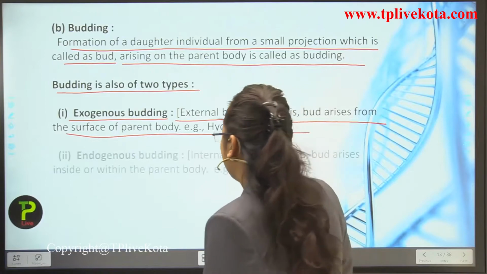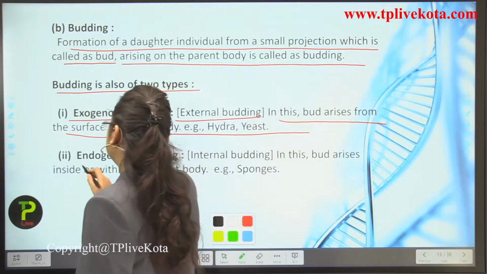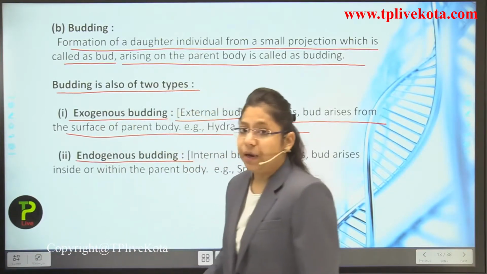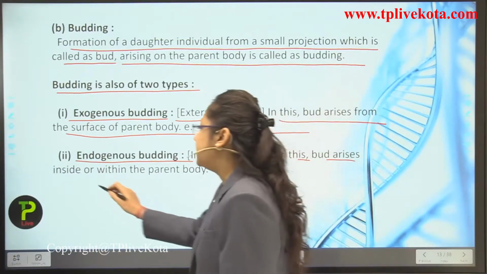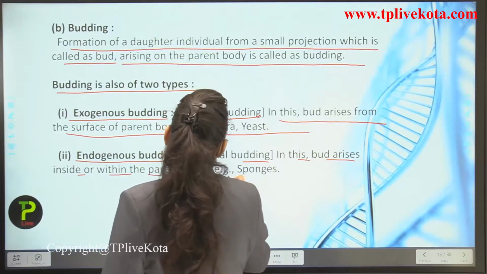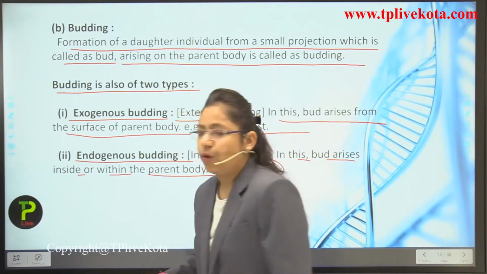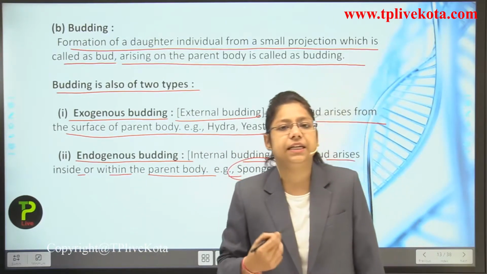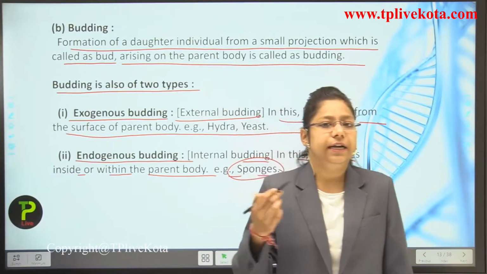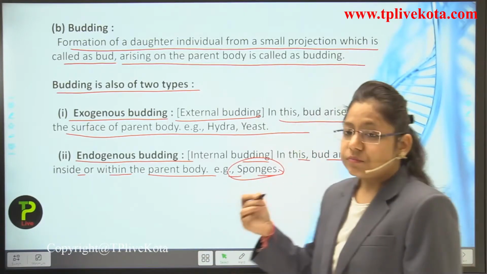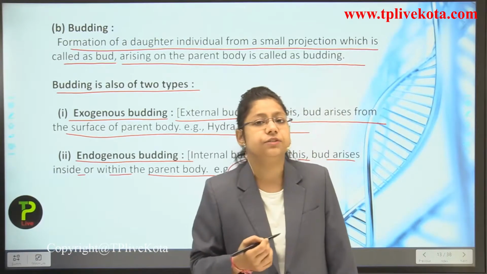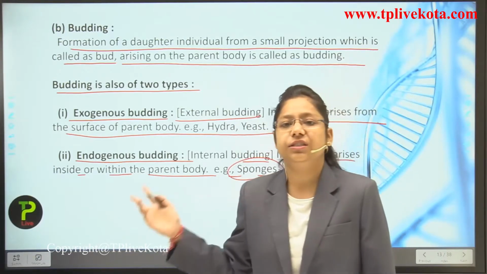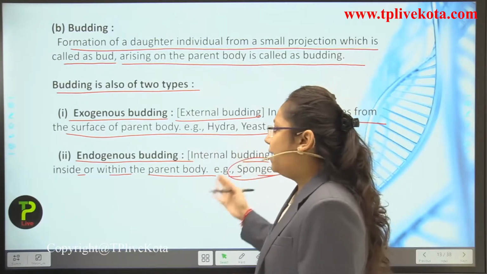Now, the second type of budding is known as endogenous budding, so internal budding. In this, the bud arises inside or within the parent body. Example, sponges. So, what happens in sponges? Internal budding takes place. The internal cells get formed and a new individual is formed inside the body. So, this is how exogenous budding and endogenous budding take place.